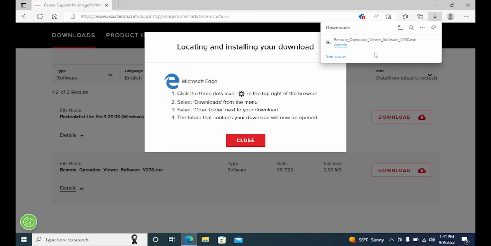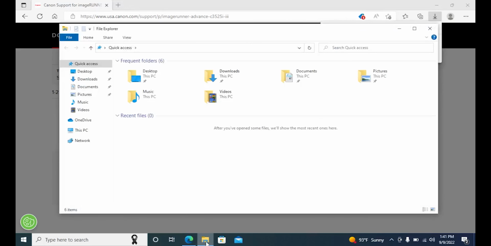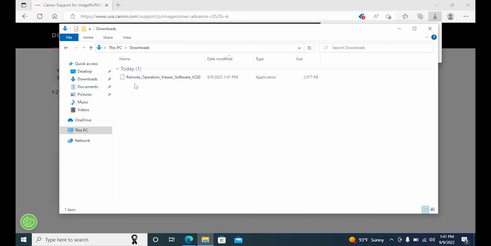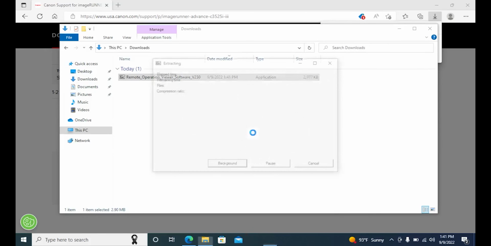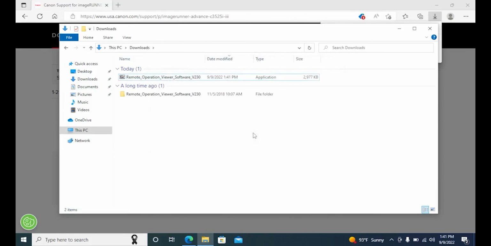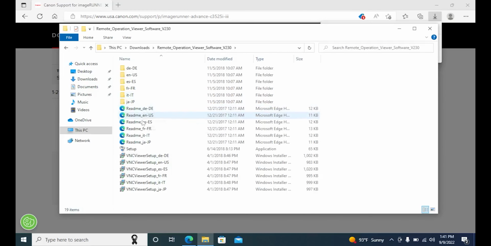Once downloaded, we will save the file. Under Downloads you will find the file. Right-click and run as administrator. Click Yes. Extract to the location you want. Open the folder. Double-click on Setup here.